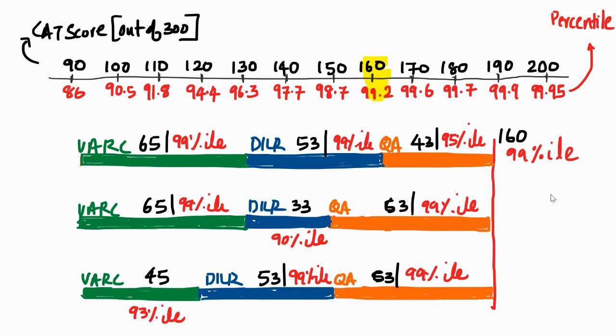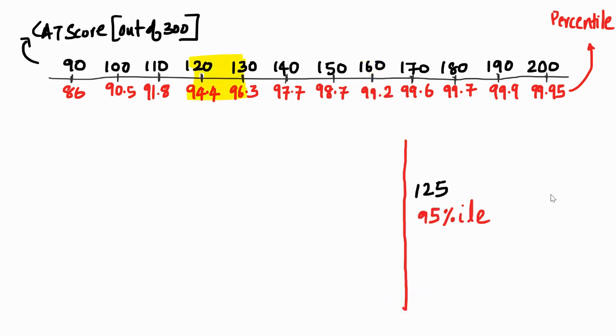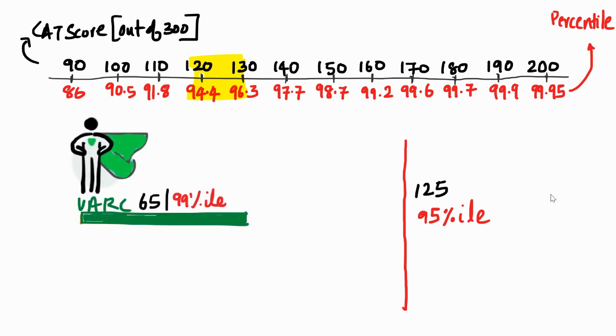Then you can figure out which area you have to be the hero of, and which area you should focus on more to ensure your score reaches the goal you want to reach, and you can make course corrections as we go along. Now, if you are someone who's looking at the 95th percentile, wanting to hit a score very close to 125, largely there are two ways to look at this. One is you can be a hero of VARC. I'll become a hero of VARC, that's about 65 marks. I'm sure the rest, 60, would happen, right?